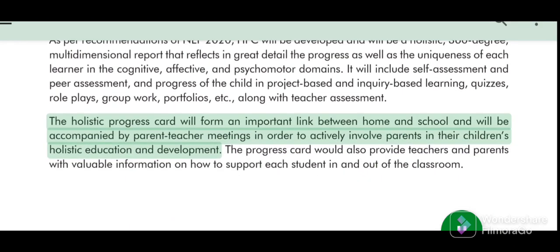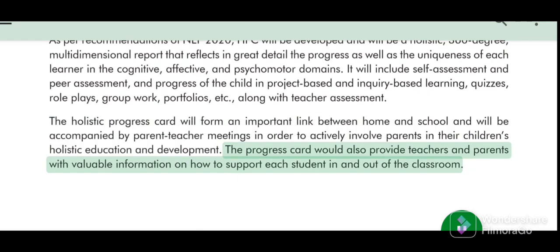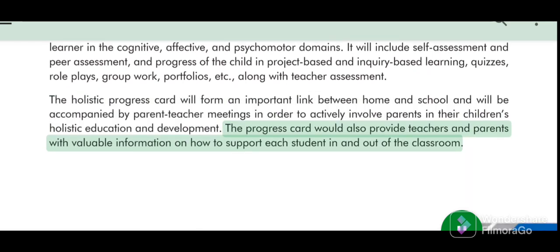The Holistic Progress Card will form an important link between home and school and will be accompanied by parent-teacher meetings in order to actively involve parents in their children's holistic education and development. The Progress Card would also provide teachers and parents with valuable information on how to support each student in and out of the classroom.